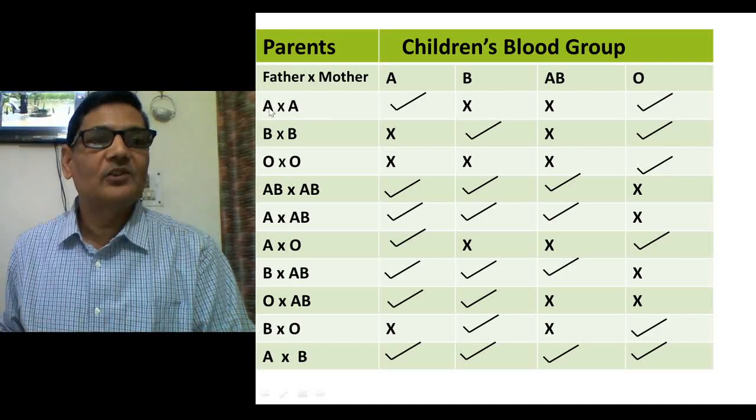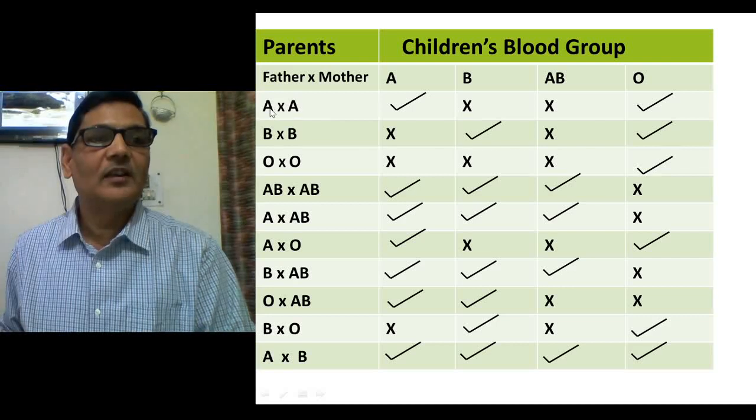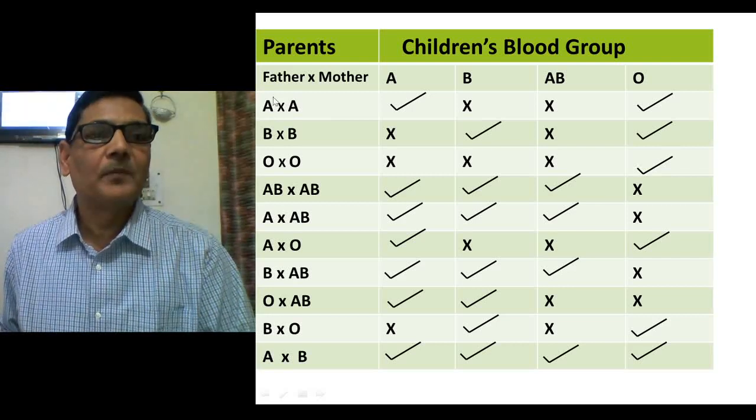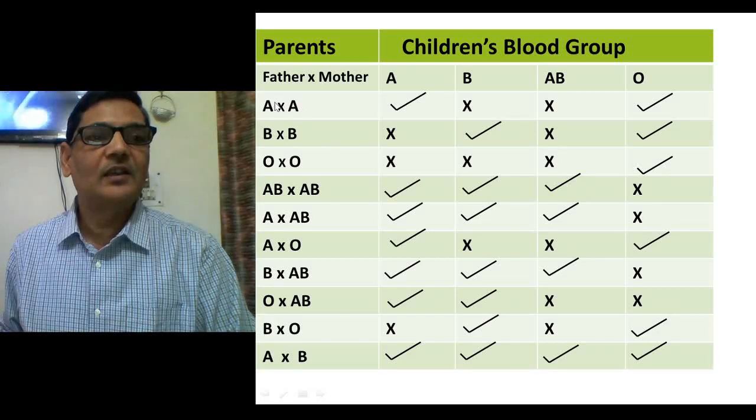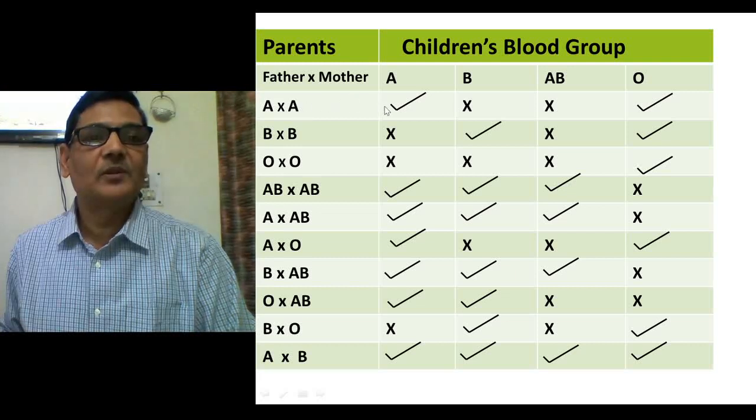As I just told, if father is of blood group A, then that individual could be heterozygous, and mother, if she is also of the same blood group A, then she could also be heterozygous. If both are homozygous, in that case they will have child only of blood group A. But it is better, as I said in the beginning, to consider them heterozygous, so that all possible types of children could be deduced.